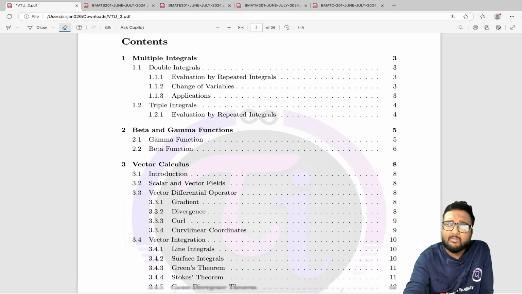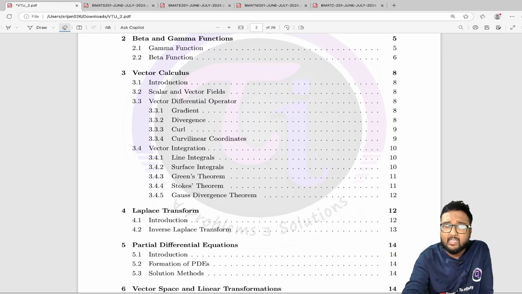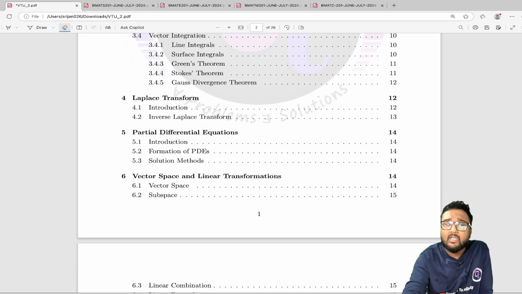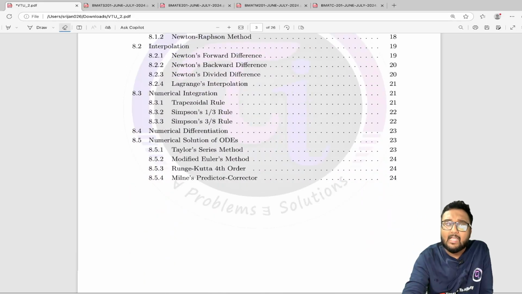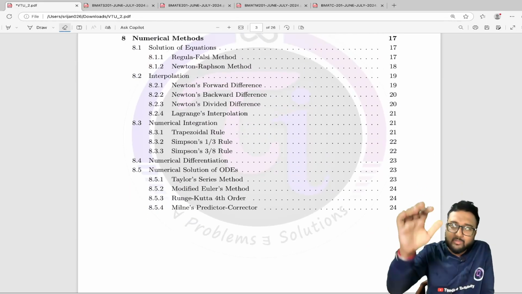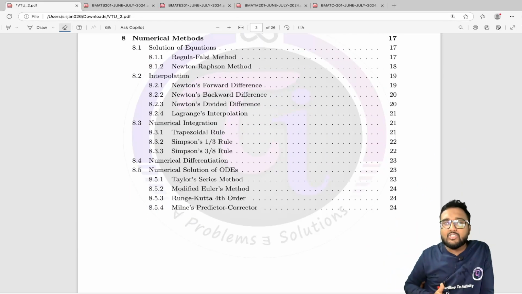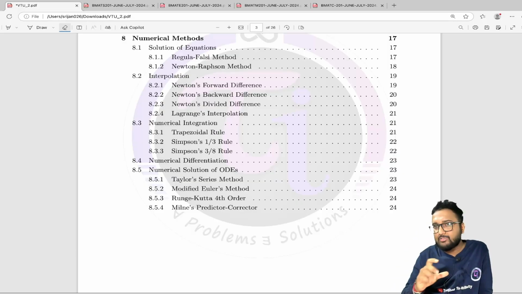Multiple integral is there, beta gamma function is there, vector calculus as I have said, Laplace transform is there, PDE is there, vector space and linear transformation is there, inner product space, as well as numerical method is there. So as you can see, I have covered everything. You just have to pick your topic according to your syllabus, and that's it.